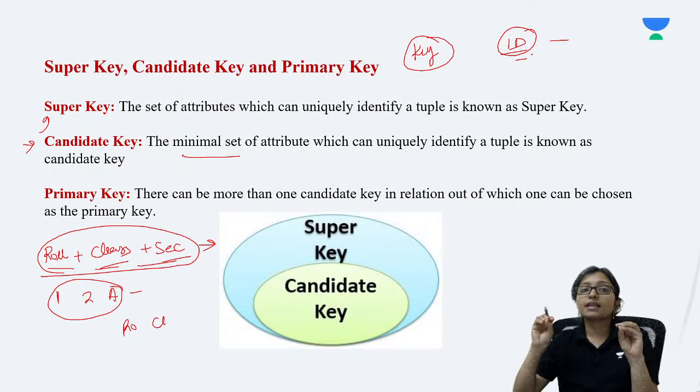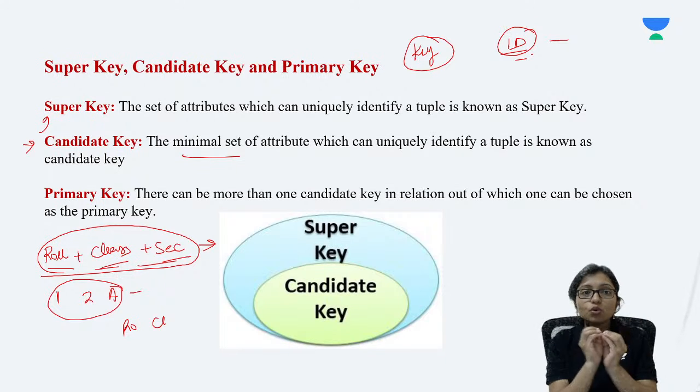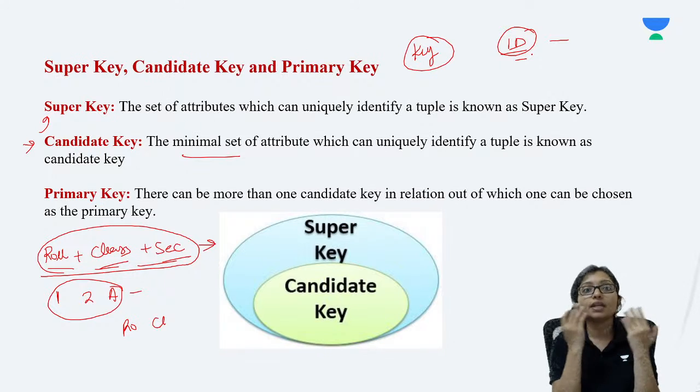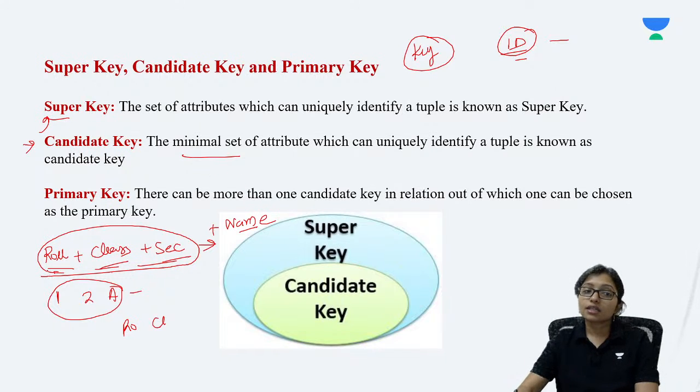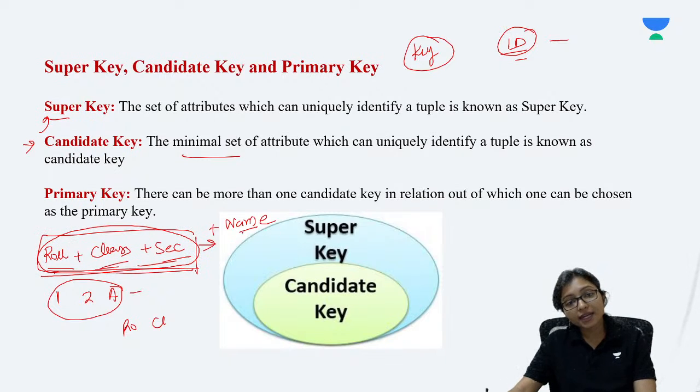So it is called a candidate key when you cannot split it further; only together can it identify. That is the minimal set. Now if with the roll number, class and section I add something extra like name, this is called the super key. Why? Because these three attributes together can already identify a student. If I add something extra, that is a super key, because without adding name also I can identify the student.